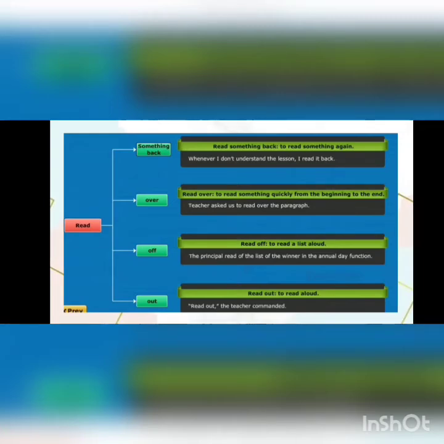Then next one, students, read over. Read over means to read something quickly from the beginning to the end. For example, teacher asked us to read over the paragraph. And then move to the next one. Read off. Read off means to read a list aloud. For example, the principal read off the list of the winners in the annual day function. Read out means to read loudly. "Read out," the teacher commanded.